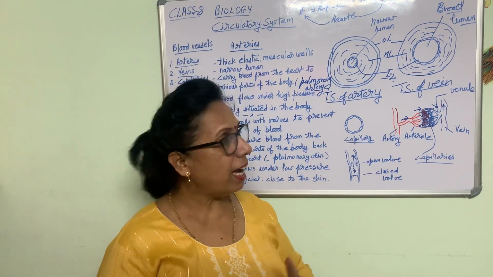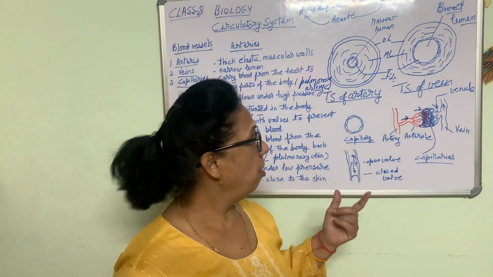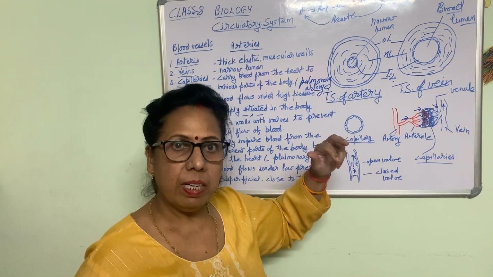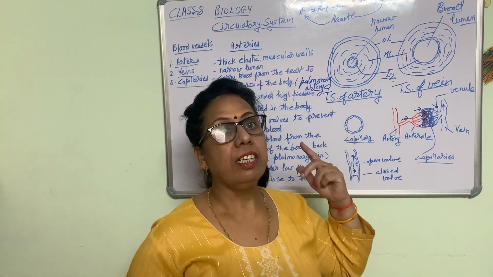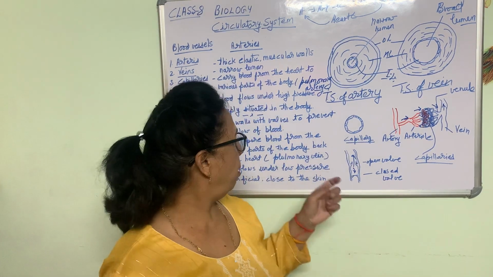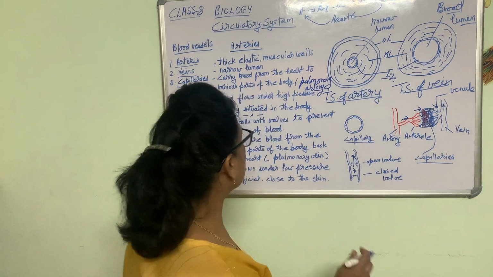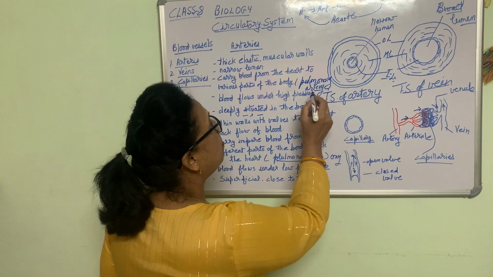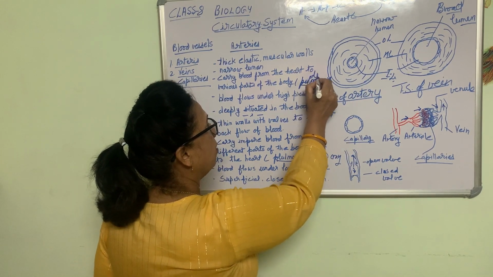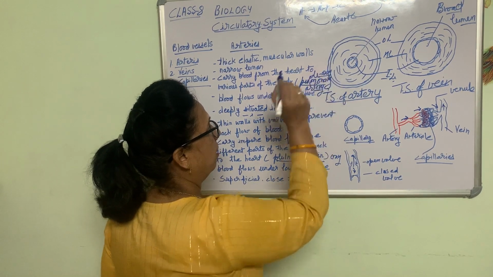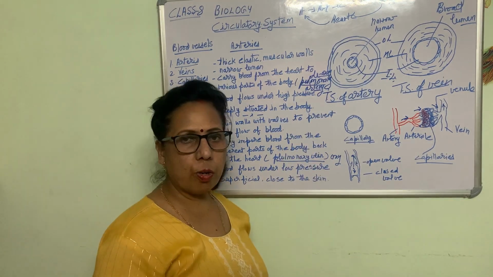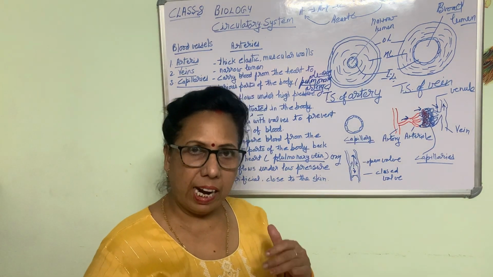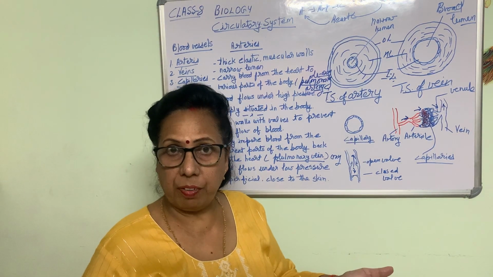CO2 we give out. As blood is oxygenated in the lungs, the pulmonary artery supplies blood to the lungs. So the pulmonary artery carries deoxygenated blood, and the pulmonary vein carries oxygenated blood. This is because the pulmonary artery arises from the heart and goes to the lungs.